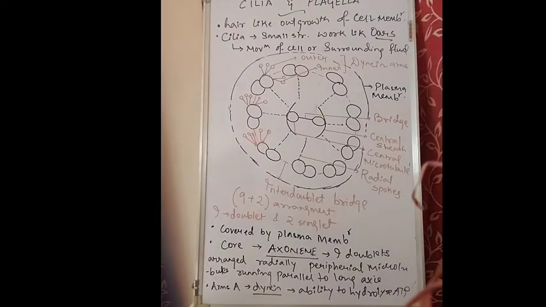As for the chemical composition, as I have told, it mainly consists of the protein tubulin, and arm A of the microtubule contains the protein dynein. So arm A of the microtubule consists of the protein dynein.